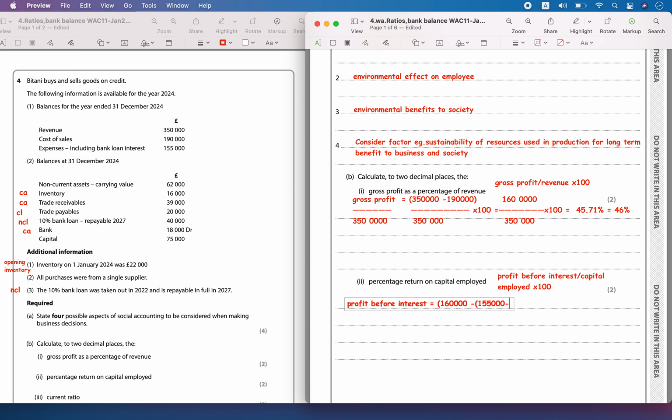155,000, minus we have to exclude the bank loan interest. The bank loan interest is 10% on 40,000. So 10% on 40,000.